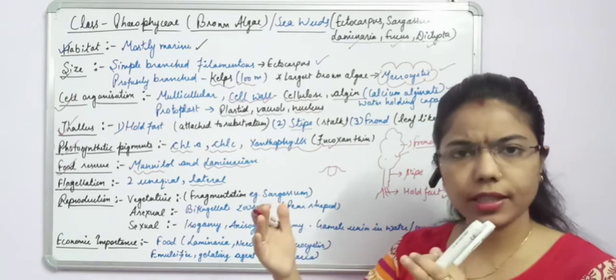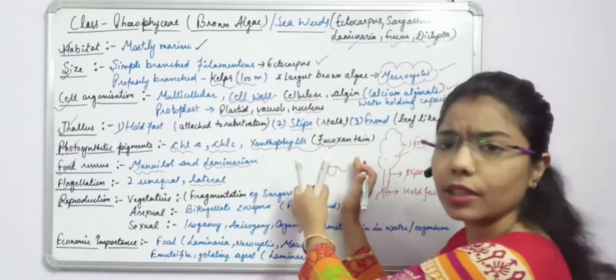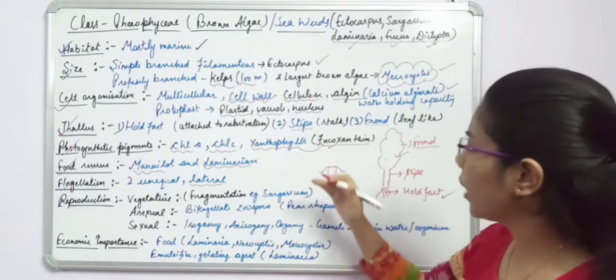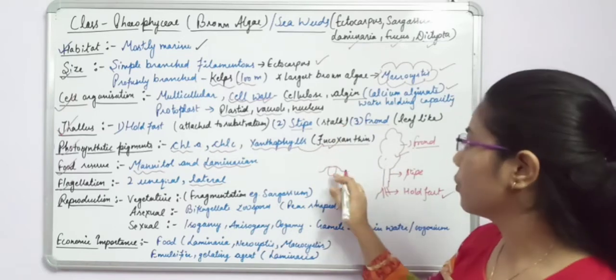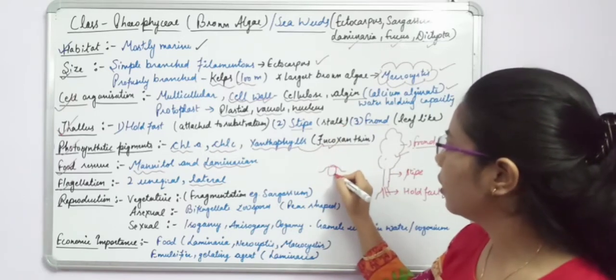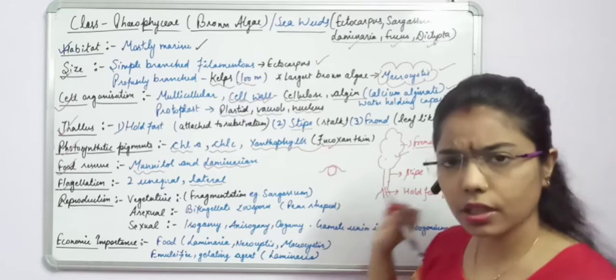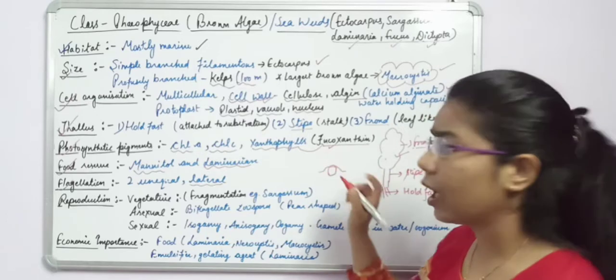And what is the lateral side? The side part is what? Lateral side. And what is the anterior or apical part? The front part. And what is the meaning of posterior? Back part. So from here you can see that the flagella are two in structure, and both flagella are not